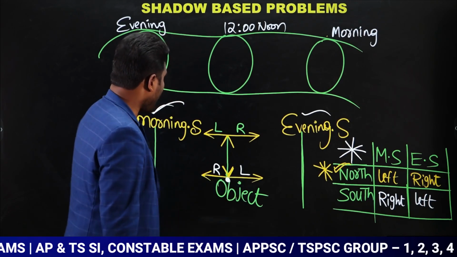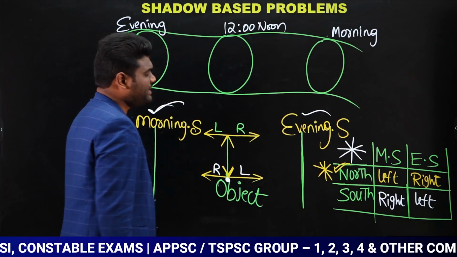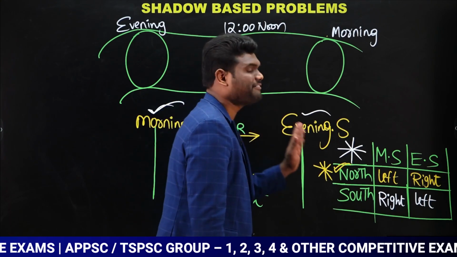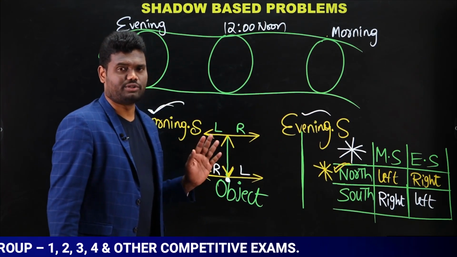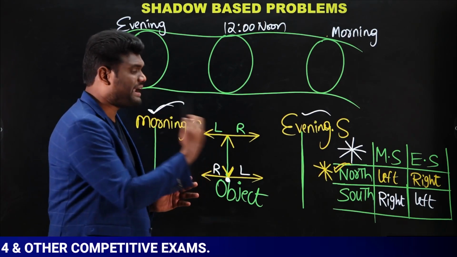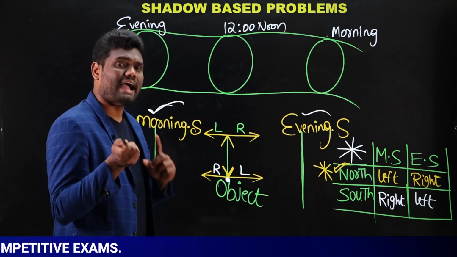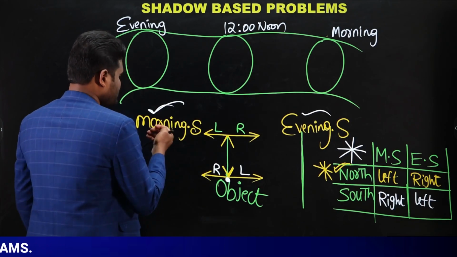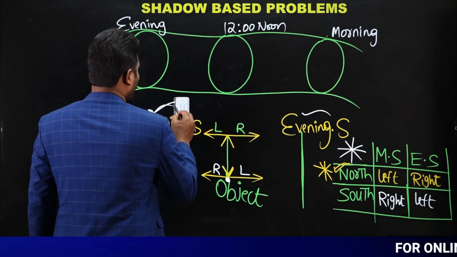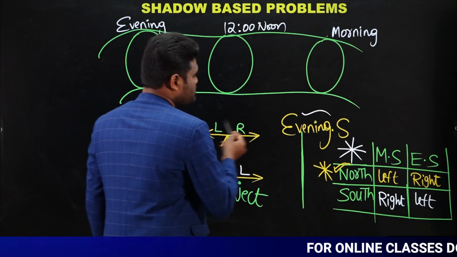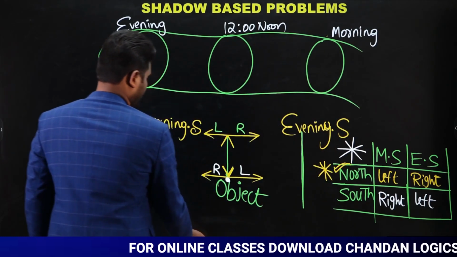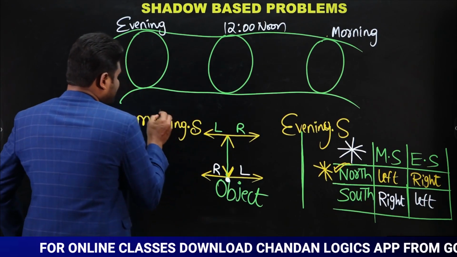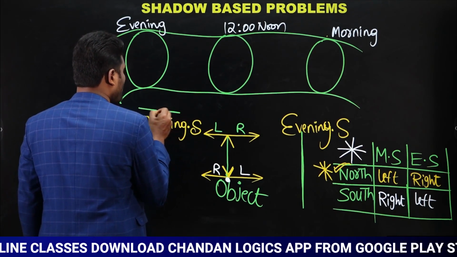If you observe, I told you that the morning shadow and evening shadow, if it is left or right, then the answer is either north direction or south direction. But when it is front or back, I told you the answer will be either east or west. Now observe here carefully. Let us take an example: this is the morning shadow and this is the evening shadow. Now look here. This is the morning shadow, so this is going to be the morning shadow.